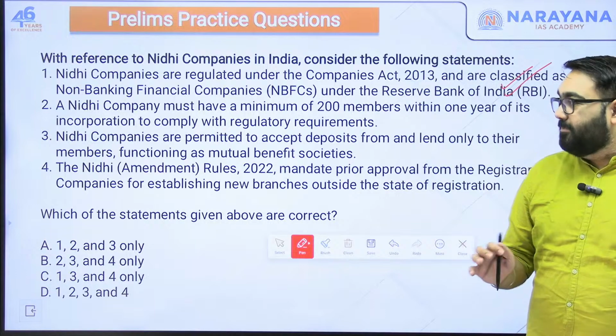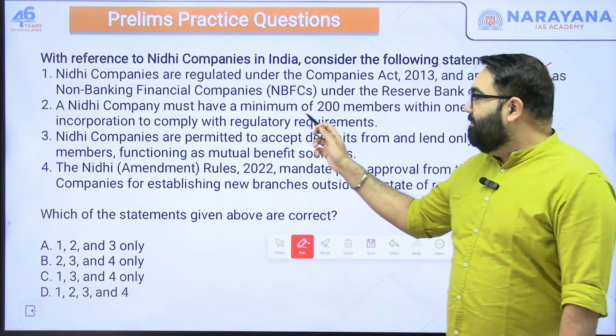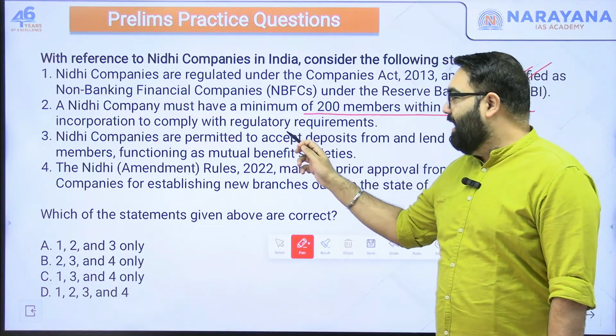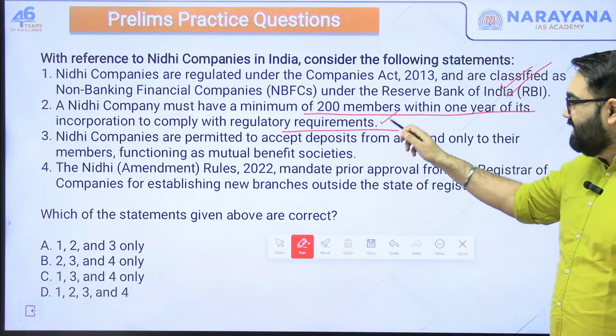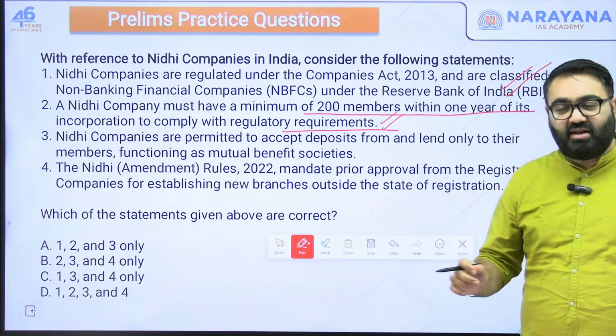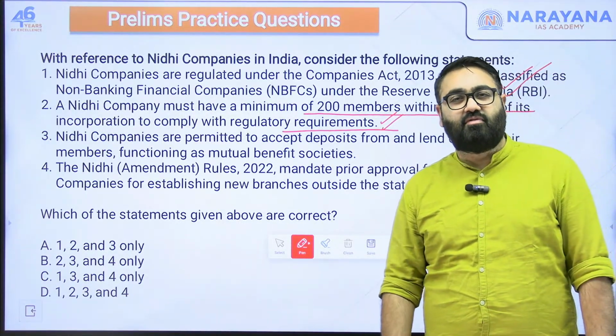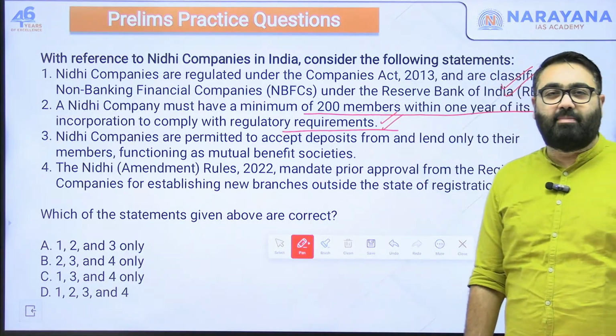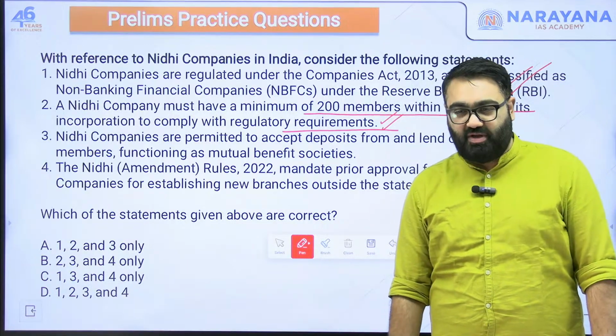So the first is correct. Second: A Nidhi company must have a minimum of 200 members within 1 year of its incorporation to comply with regulatory requirements. Yes, we discussed this. We discussed the requirements that they must fulfill within 1 year of incorporation. This is one of the requirements. At least 200 members, this number should be achieved.